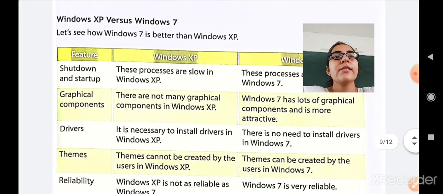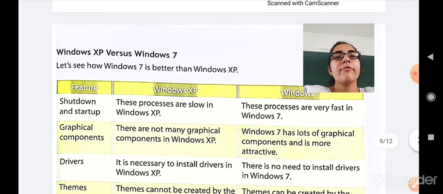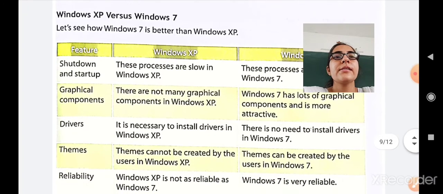Okay, so now let us see the difference between Windows XP and Windows 7. First we will see the differences as per the feature. The first feature is shutdown and startup. You can see that in Windows XP the processes are slow. It means a computer takes time to shut down and again to start up the PC. While in Windows 7 the processes of shutdown and startup are very fast. Graphical components: there are not many graphical components in Windows XP, while Windows 7 has many graphical components and it is more attractive. It means various icons, colorful images are displayed. So that is more graphical components.